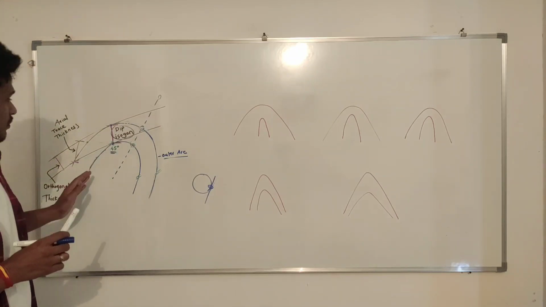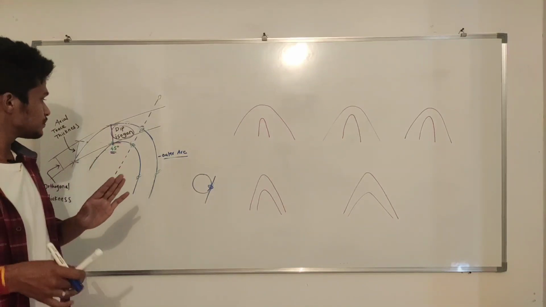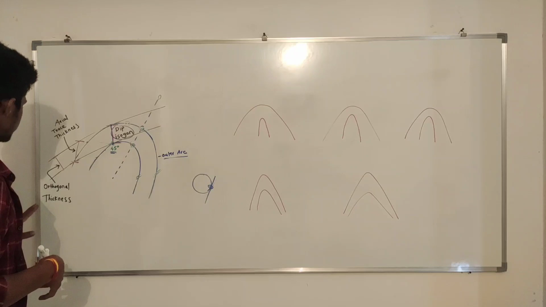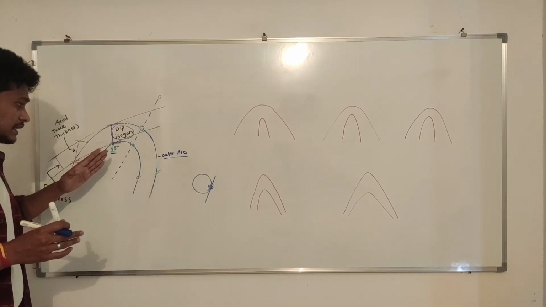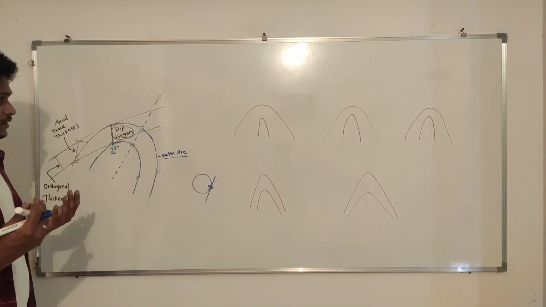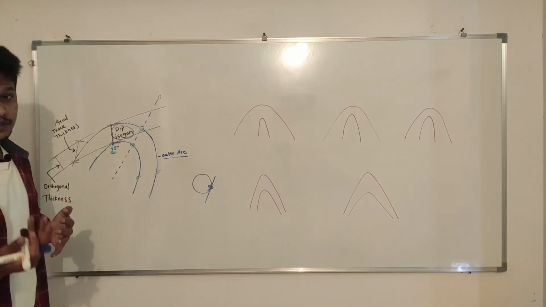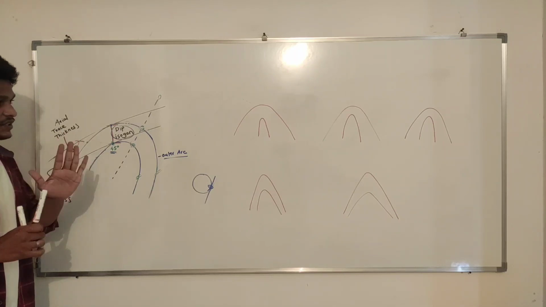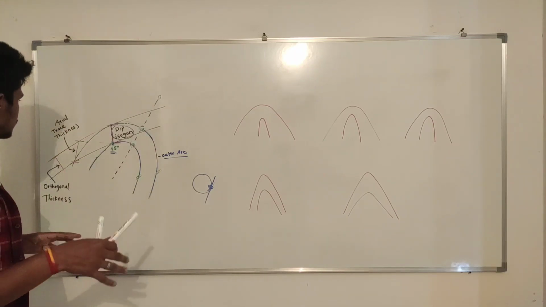So curvature is curvature, I told you. Now you understood what the dip isogon is, right? If you have any doubt till here, please put it in the comment box, so that I can understand how I can make better videos or better teaching, right? So dip isogon and curvature, 2 things are clear now.